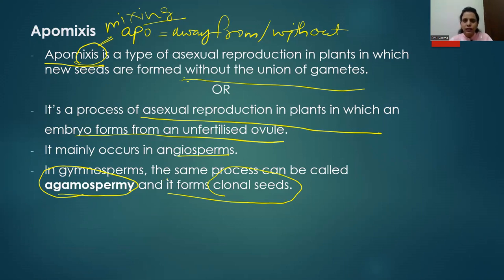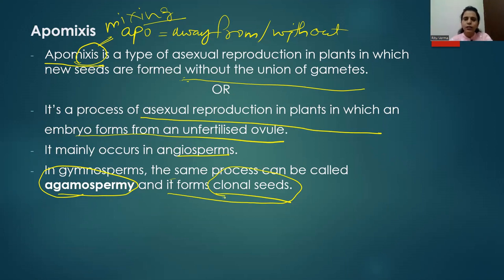There is no difference in the genetic composition, that means no difference in the DNA sequence of the daughter cells from the parent. So these daughter cells are called clones of the parent cell. When we say clonal seeds here, it means the genetic composition of these seeds is exactly similar to that of the ovum or egg cell. We will discuss apomixis in detail in chapter 2, sexual reproduction in flowering plants, along with polyembryony and three subtypes of apomixis.